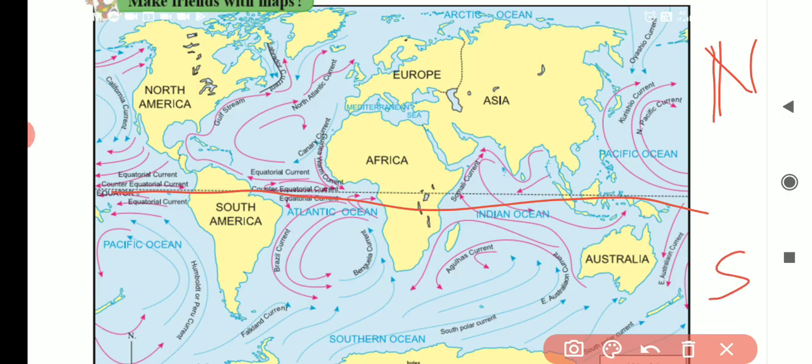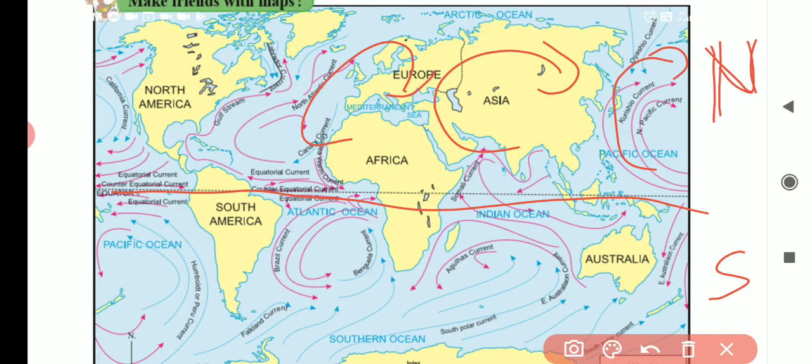So in the north hemisphere, what type of circular motion can you observe? See that in the north, this type of circular motion is there, isn't it? And in the south, exactly opposite, this type, isn't it? So this is clockwise and this is anti-clockwise.